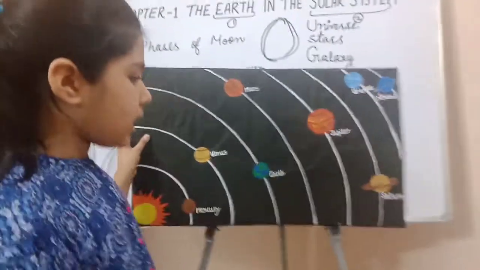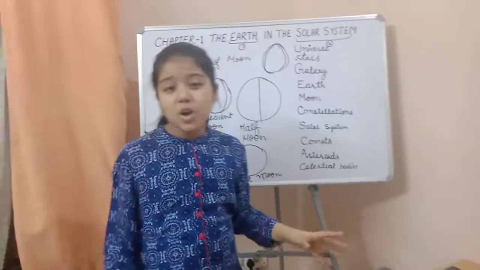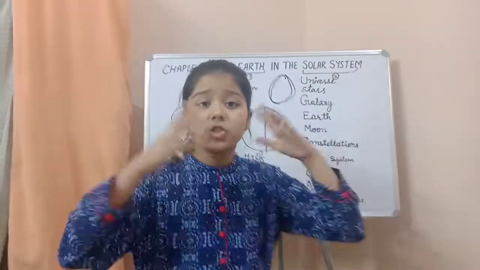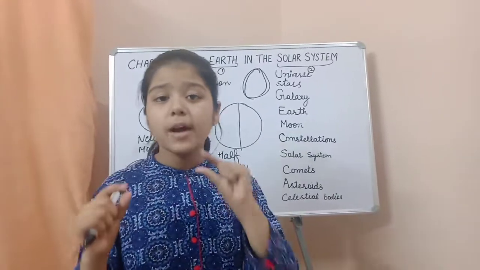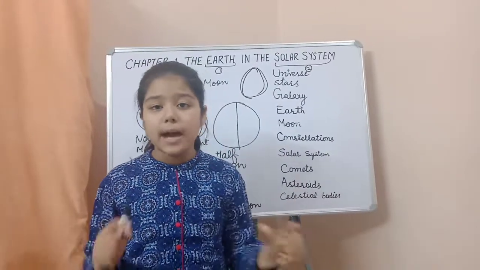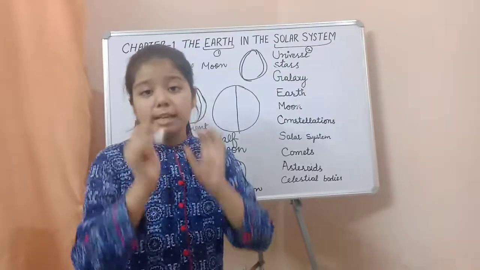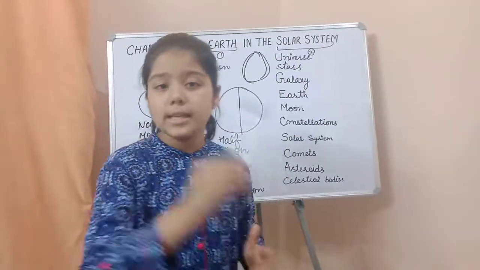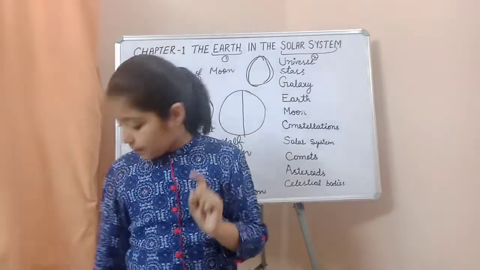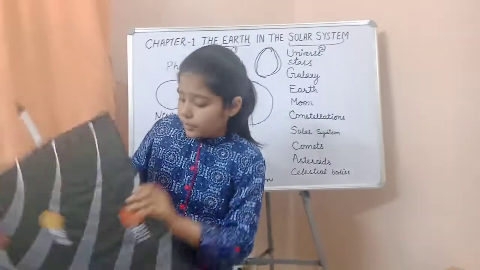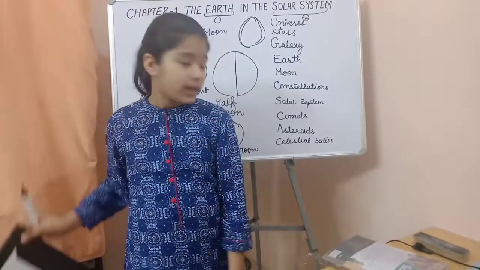If we talk about our next topic, that is comets. So what are comets? Comets are the shining objects in the sky that are made up of chunks of ice and frozen ice. Asteroids. Asteroids revolve around the sun and they mainly come in between the orbit of Mars and Jupiter.